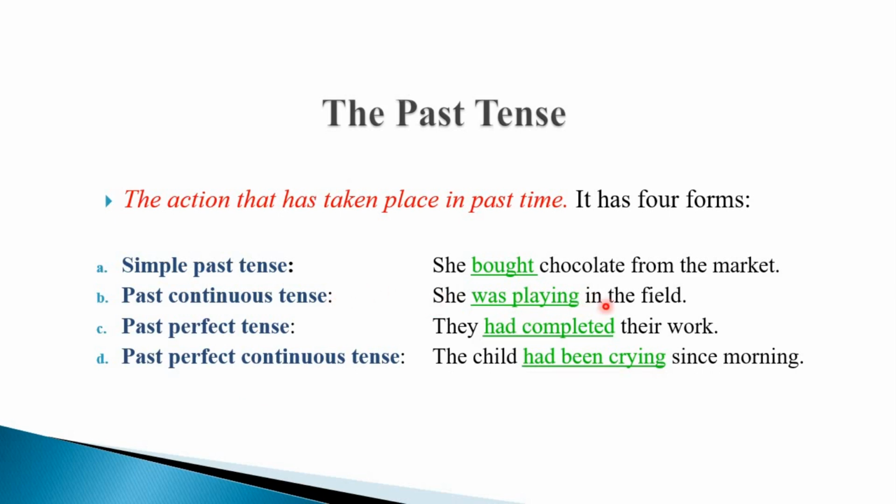Past continuous tense, she was playing in the field, action was in progress in past time. At a particular point of time, the action was in progress in the past. Past perfect tense, they had completed their work. Here also, same thing. Past perfect continuous tense, the child had been crying since morning. The action started, continued for a particular period of time and is still going on.